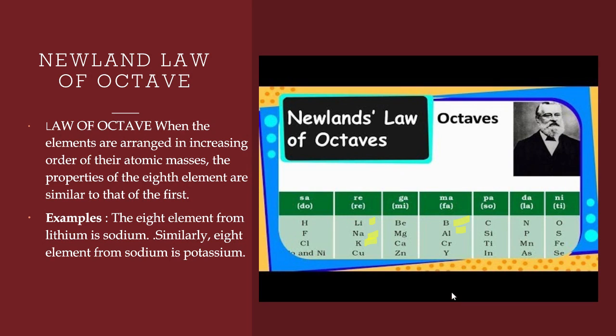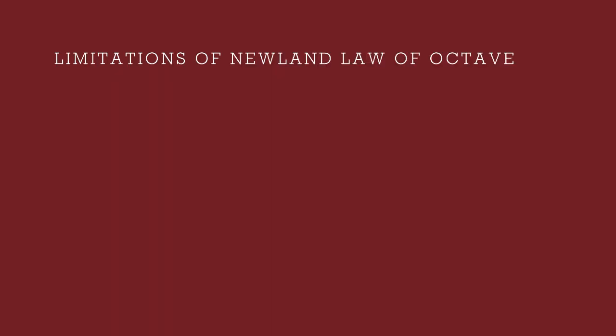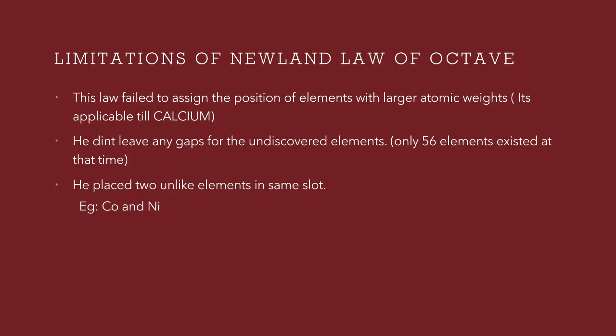There are no gaps in the table, and you can see there are two elements placed in the same slot. Let us see what is the drawback in Newlands' table. This law is applicable only for the lighter atomic weight elements and not for the larger atomic weight elements. So this law is very much applicable till calcium. After that, the first element does not have similarity in the property with the eighth element. And he didn't leave any gaps in the periodic table.